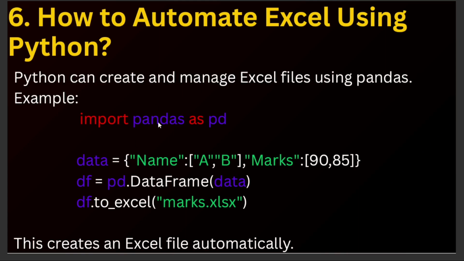Example, import pandas as pd. We are importing the pandas library here, and then this is a name column with A and B, and marks 90 and 85 respectively. This is the data in an Excel sheet. We are converting it into a data frame. Finally, the data frame is converted to Excel, and the Excel file is named marks.xlsx. So this script will create an Excel file called marks.xlsx automatically with this data.